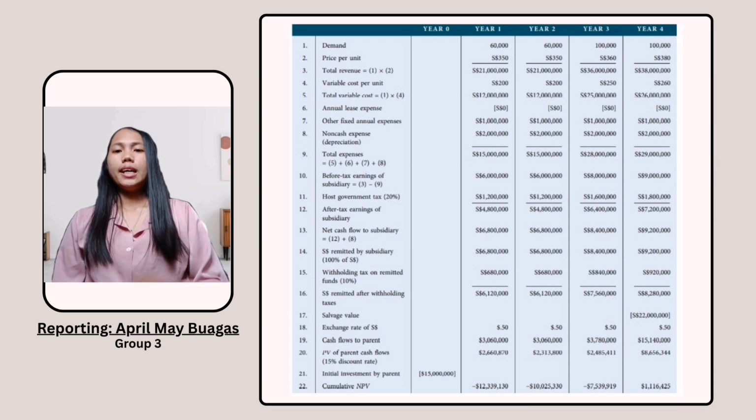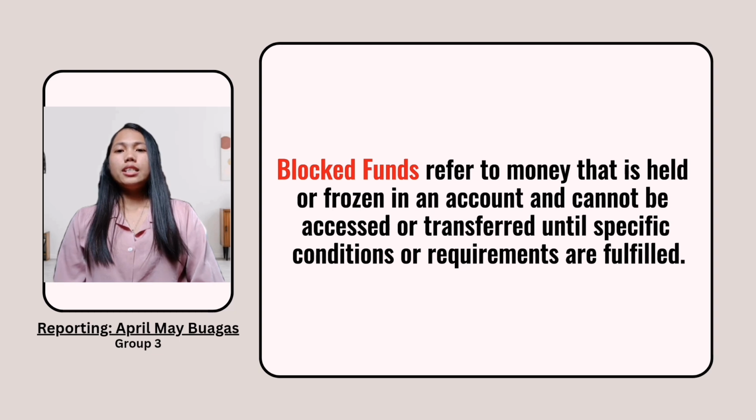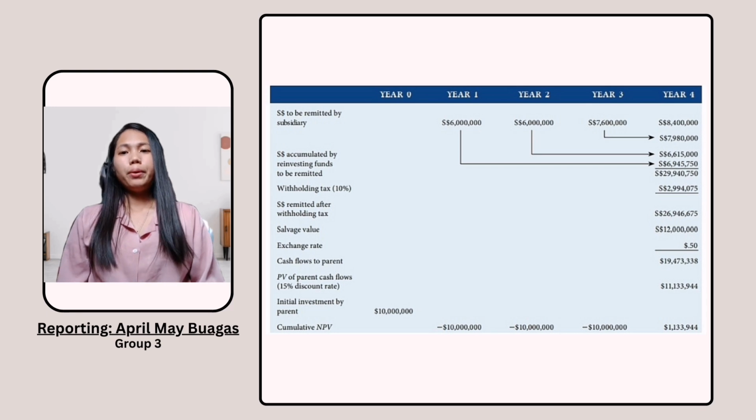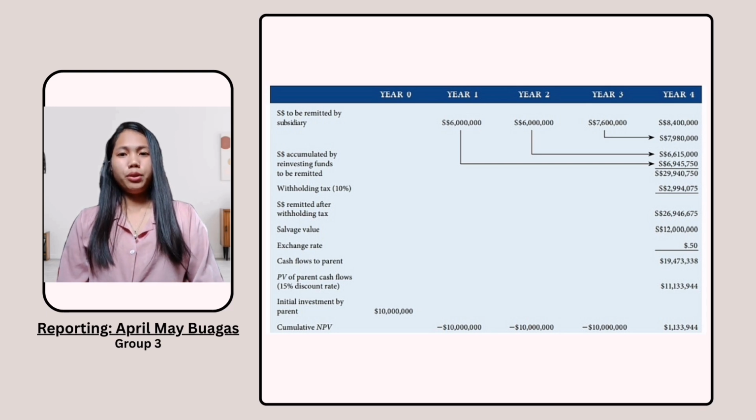Next is blocked funds, or assets frozen in an account and inaccessible until certain conditions are met. Some countries require subsidiaries to reinvest earnings locally before remitting, delaying cash flow to the parent. In Exhibit 4.4, blocked funds delay remittances, impacting liquidity, but final NPV remains positive.